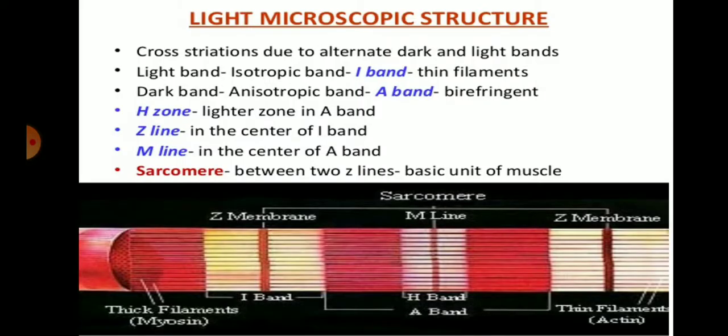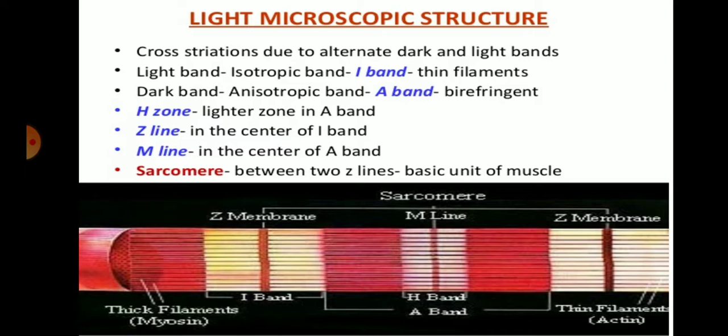So in the light microscopic structure of the filament you can see that this is the structure of the muscle fiber. This muscle fiber shows cross striation due to alternate dark and light bands. So these are the dark and light bands. I previously said that skeletal muscles are striated muscle, and this striation occurs due to the alternate dark and light bands which are present in the sarcomere. So this is the structure of the sarcomere, which consists of the Z membrane, M line, and the Z line.